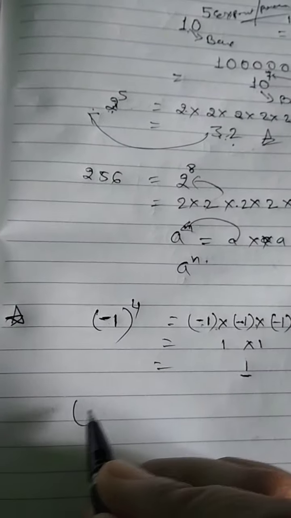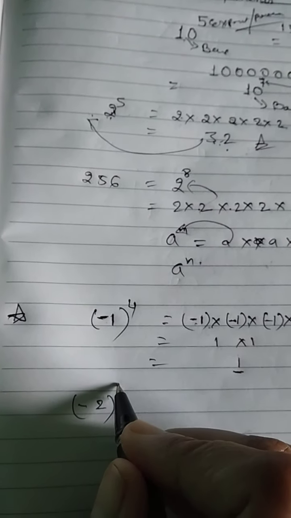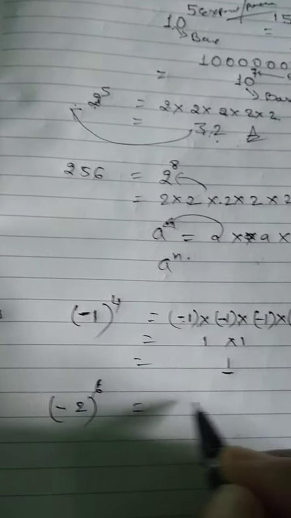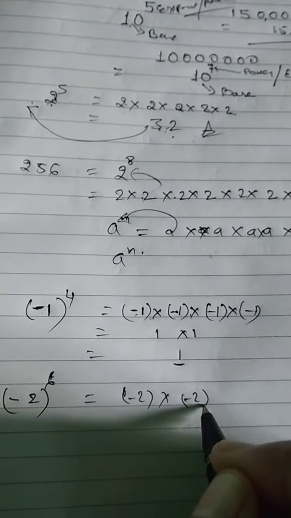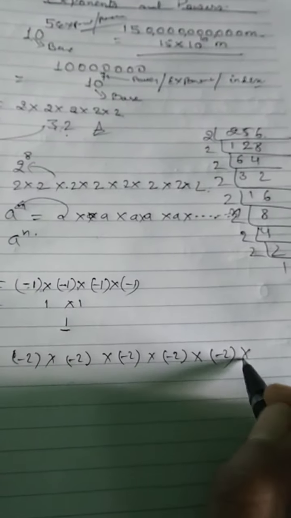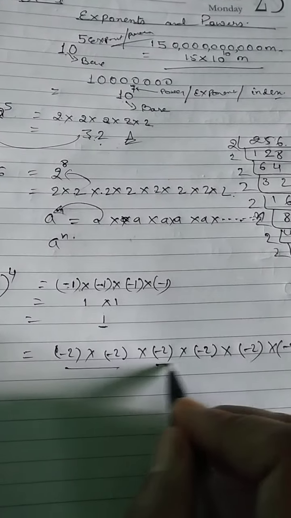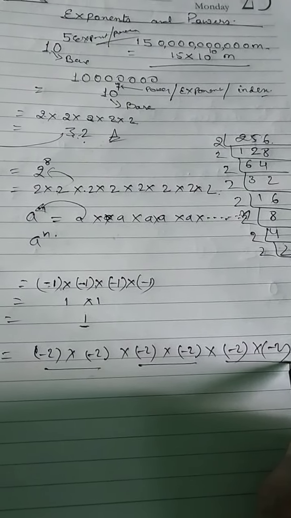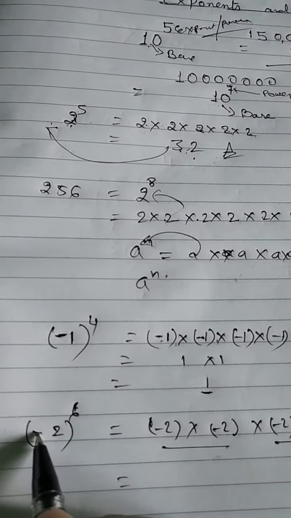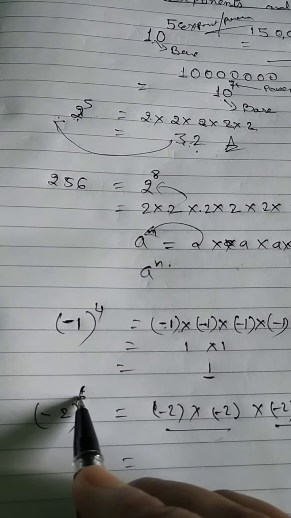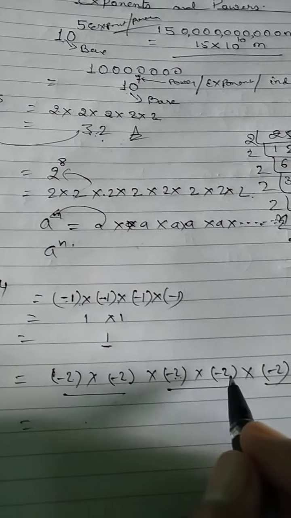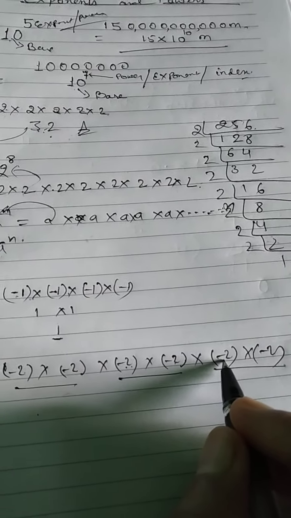Similarly, not only 1, suppose any negative number to the power of any even number, like 4, 2, 6, 8. What will we get? Minus 2 into minus 2 into minus 2 into minus 2 into minus 2, 1, 2, 3, 4, 5 and 6. You can see minus minus plus, minus minus plus, minus minus plus. So all will be plus. So whenever a negative number has an even power, the answer will always be positive. 2 2s are 4, 4 2s are 8, 8 2s are 16, 16 2s are 32, 32 2s are